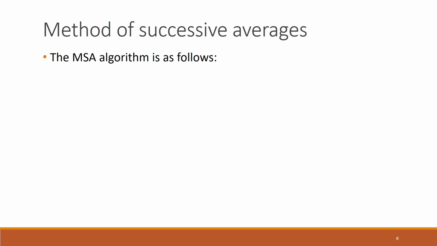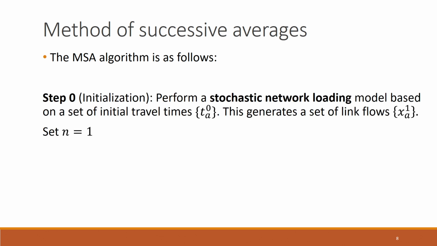So let us summarize this method of successive averages as follows. First we have an initialization step here. If you remember, in the convex combination algorithm, which is an iterative algorithm, we wanted to start with one initial solution, right? Now this initial solution should be a feasible solution. Solution in terms of any traffic assignment problem refers to how the flows are getting assigned on different links and paths.